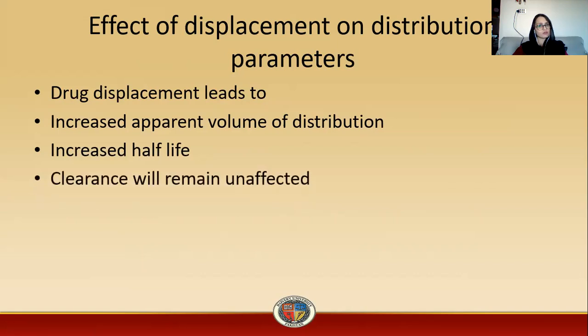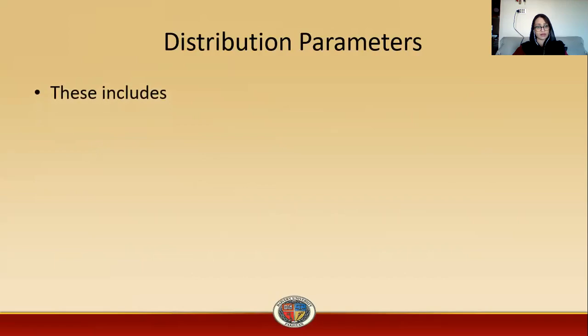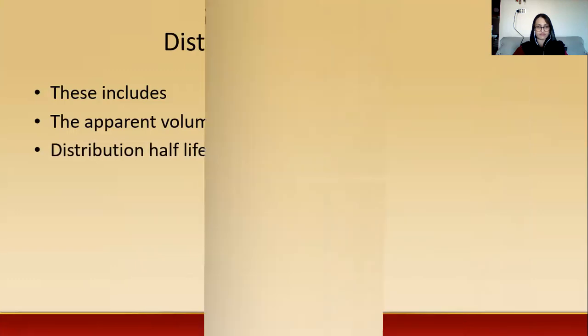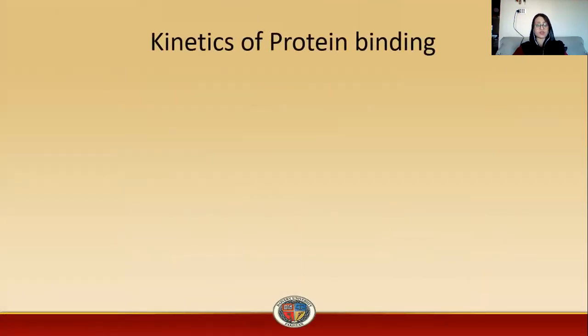and clearance will remain unaffected. Then comes distribution parameters. These include apparent volume of distribution and distribution half-life. Half-life and volume of distribution are the important parameters in case of displacement. So now we consider the kinetics of protein binding.